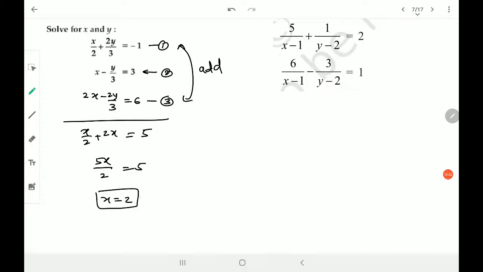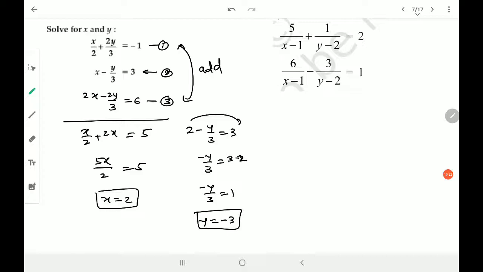And substitute this value in any of the equations. Maybe equation number 2. Putting this value in equation number 2, I get 2 minus y by 3 is equal to 3. Shifting to the other side, minus y by 3 is equal to 3 minus 2, right? It is 1, and minus y by 3 is equal to 1. y is equal to minus 3, I think. Okay, it is done. That's it. So it's very simple, very easy, right?